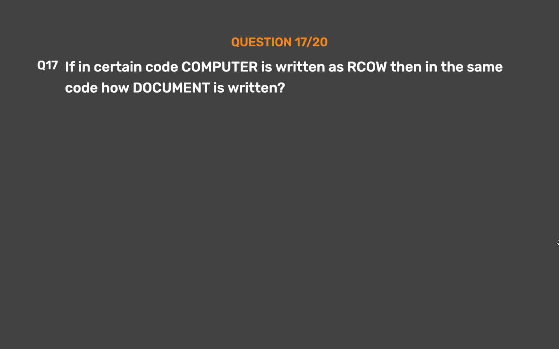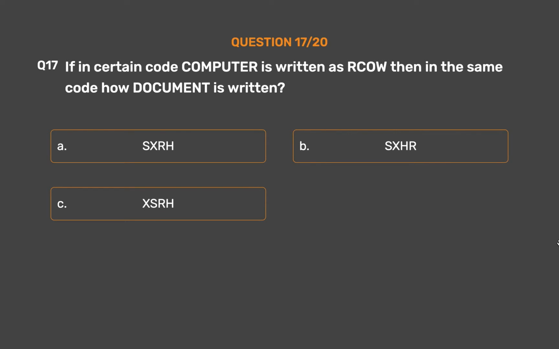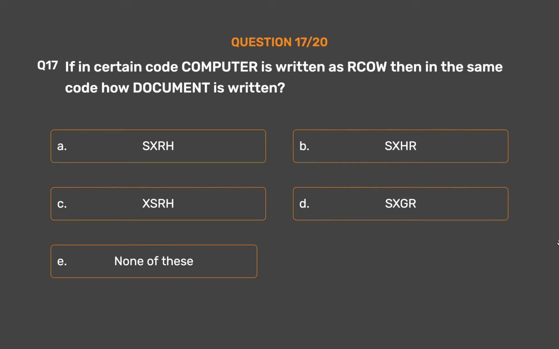Question number 17. If in a certain code computer is written as a code, then in the same code how is document written? Option A, SXRH. Option B, SXHR. Option C, XSRH. Option D, SXGR. Option E, none of these.